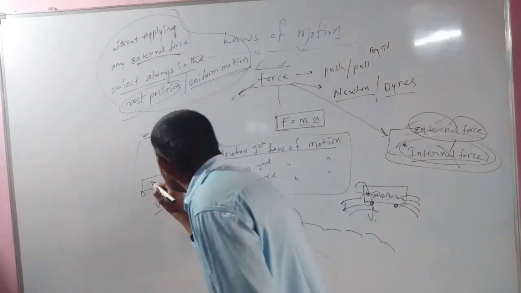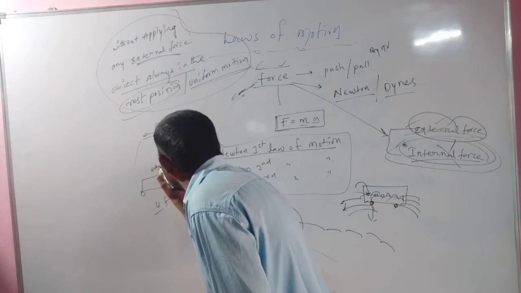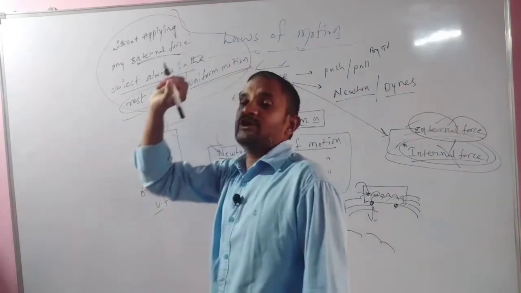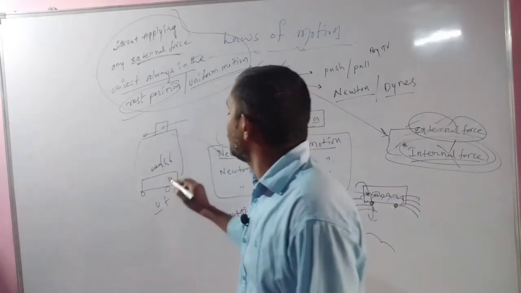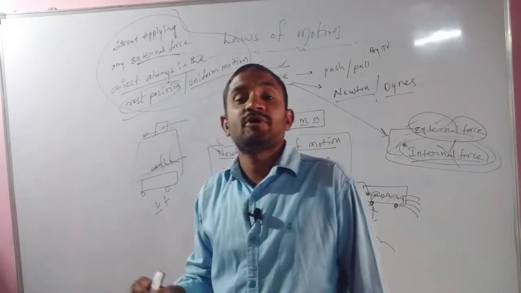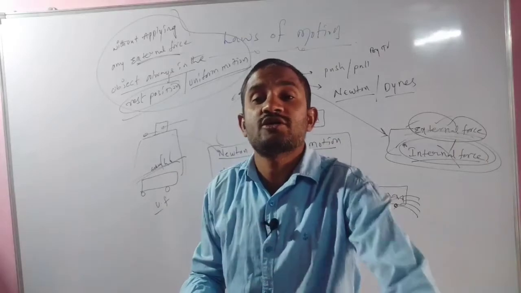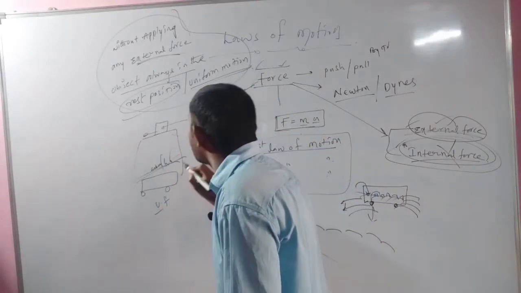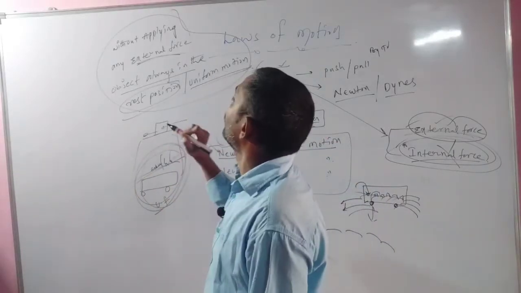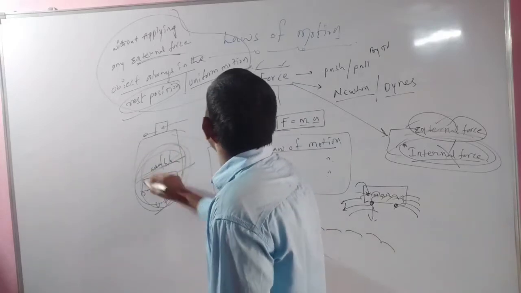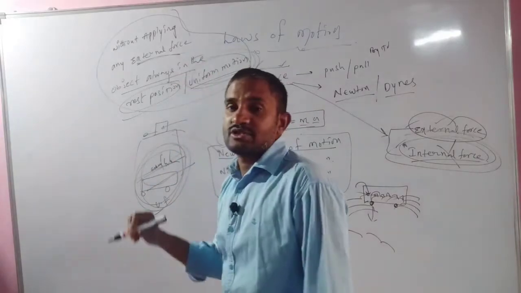Suppose its velocity is 60 km per hour. It will always move at 60 km per hour, every second, every hour. There is no chance of change in the velocity. That's why it keeps moving in uniform motion.